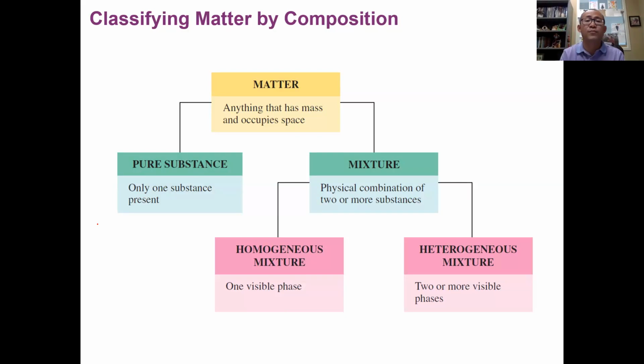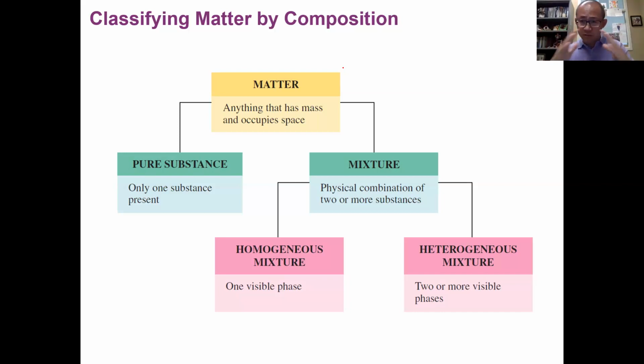Let's continue. A very important concept is the classification of matter by composition. We basically study everything around us, including small things, big things, living things, synthetic things. So in order to study matter, we have to have a good way of classifying it into categories so that we can better study it. One way to classify matter is by composition, how it is composed.